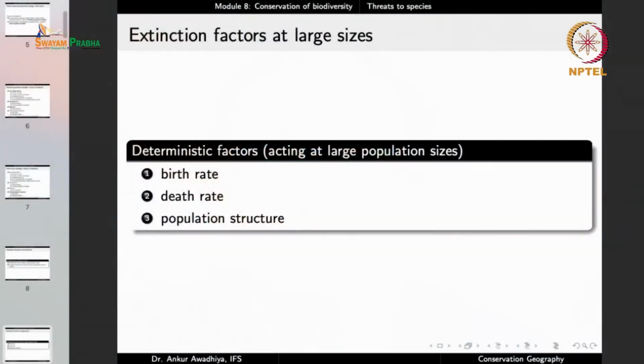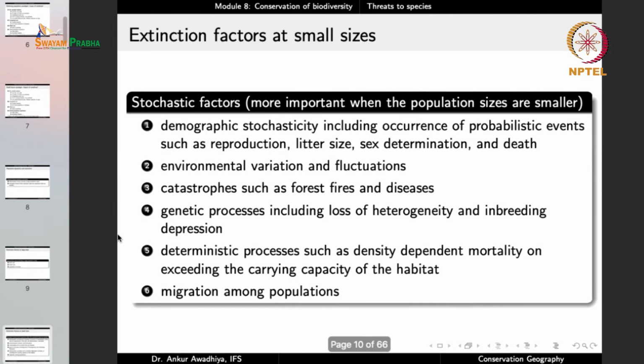So population structure is also something that acts even in the case of large populations, and this is a deterministic factor. Stochastic factors are chance factors. They are important when the population sizes are smaller. Things like demographic stochasticity, including occurrence of probabilistic events such as reproduction, litter size, sex determination, and death.